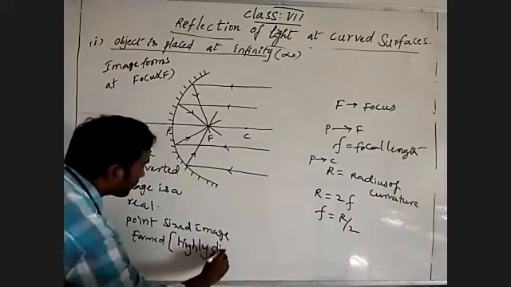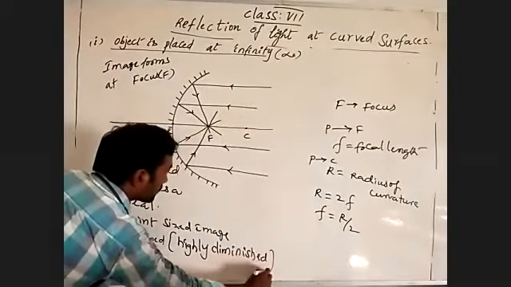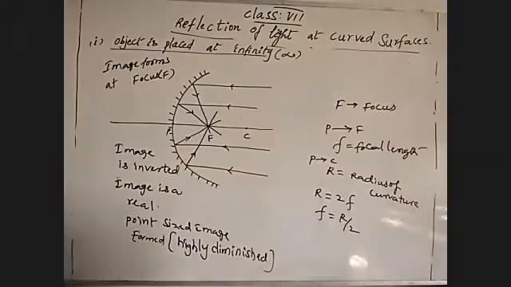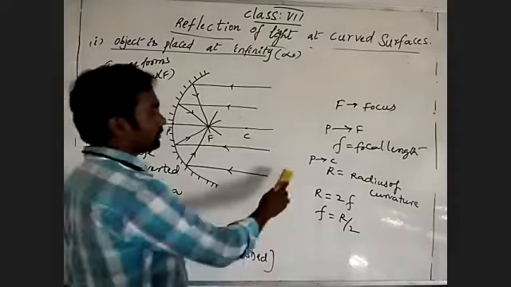Diminished means small. Highly means very small. It means a point sized image.